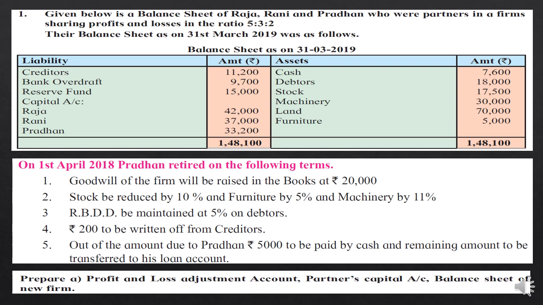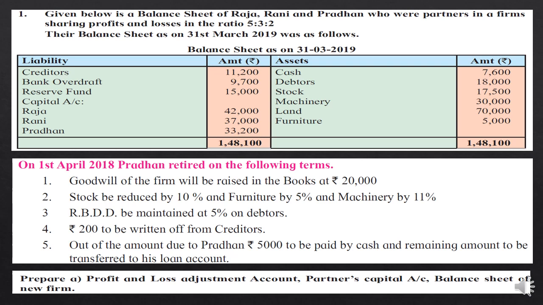So, it's 80% similar to the solution with the admission of a partner, because in this also you have to prepare the profit and loss adjustment account and the partners' capital accounts, and the goodwill treatment is very similar to the admission of a partner. So no need to put in extra effort for this chapter, students. You will feel it easier than the first one. So let's go through the question.